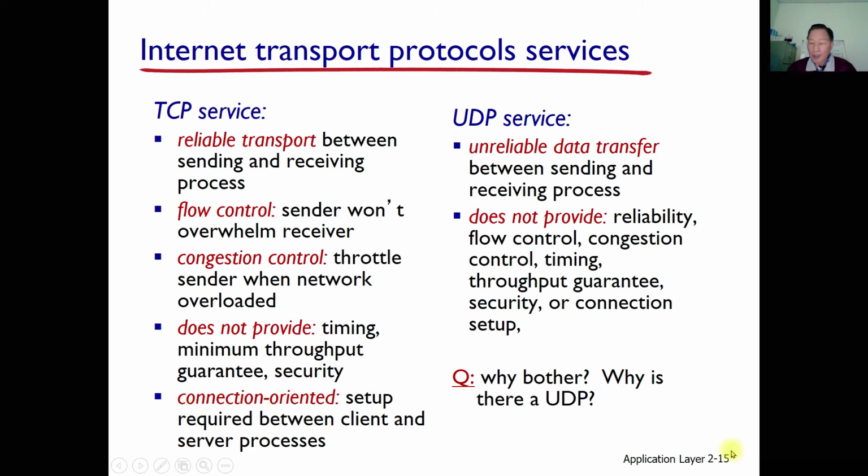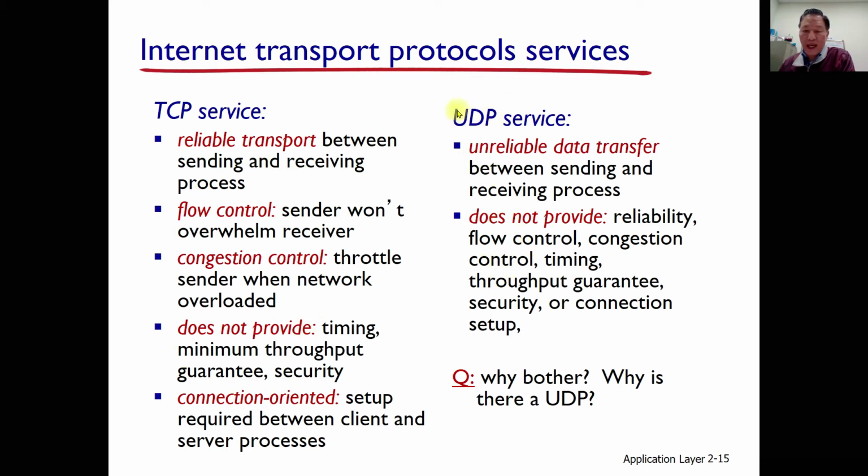Okay, UDP service. Compared to the TCP service, the UDP service provides unreliable data transfer between the sending and receiving process. And UDP does not provide the reliability, flow control, and congestion control which are provided by TCP.